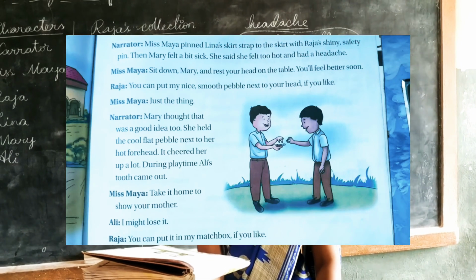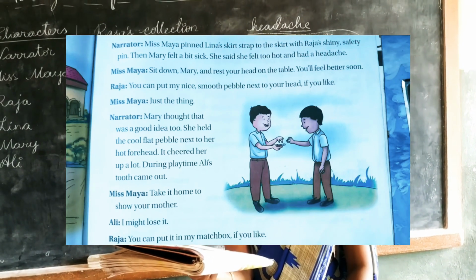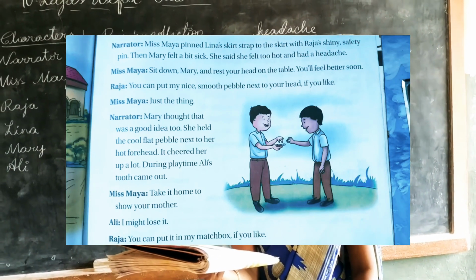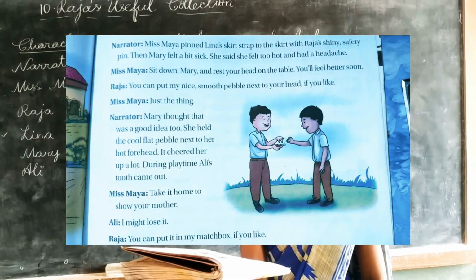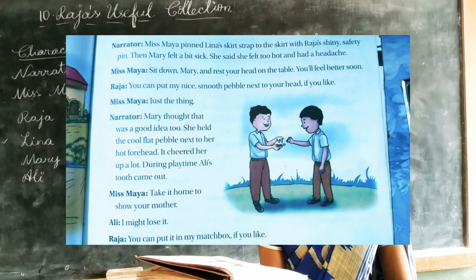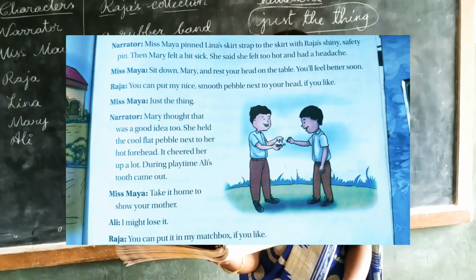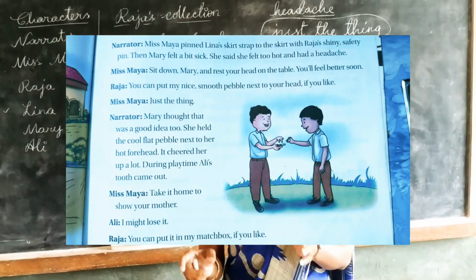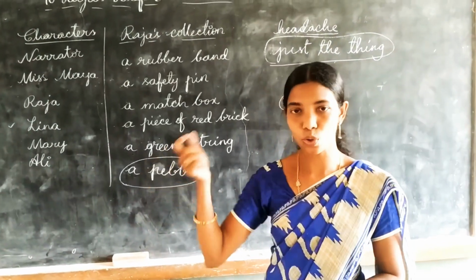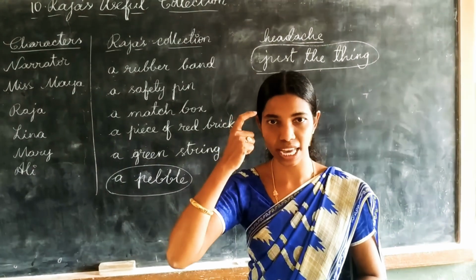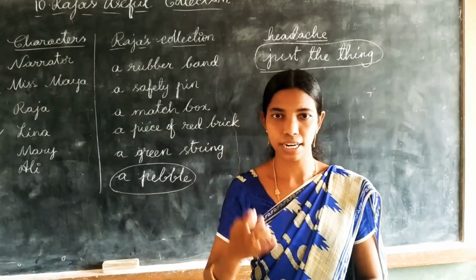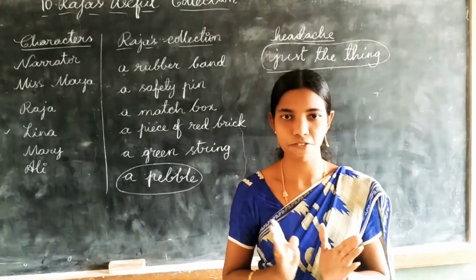Mary thought that was a good idea too. She held the cool flat pebble next to her hot forehead. It cheered her up a lot. During playtime, Ali's tooth came out. Okay, so as Madam said to hold that pebble on the head, the flat pebble, she held it. Then she felt somewhat comfortable.